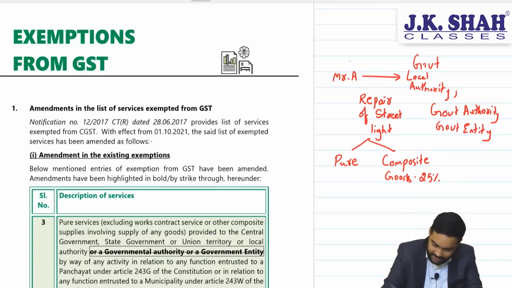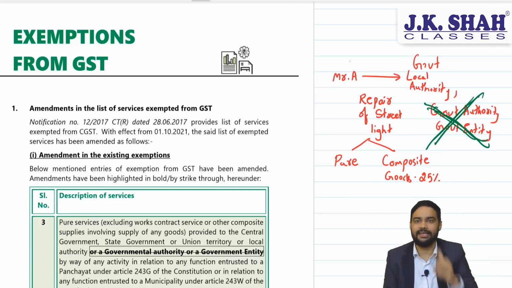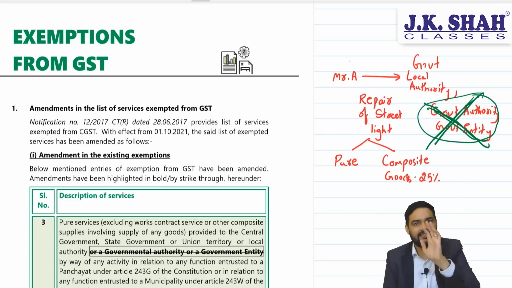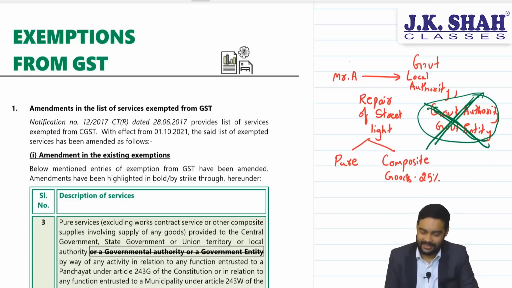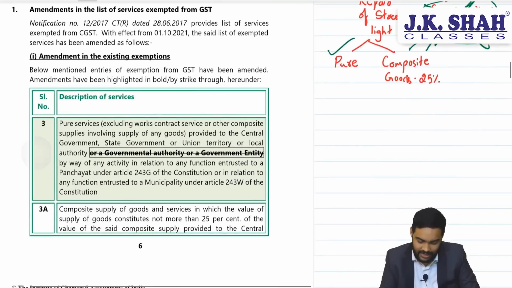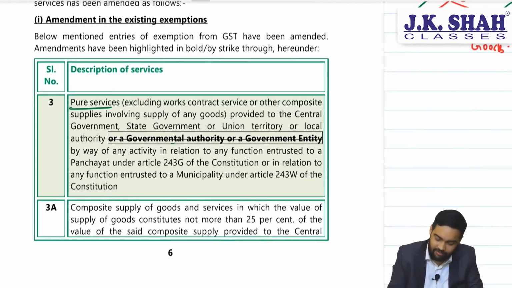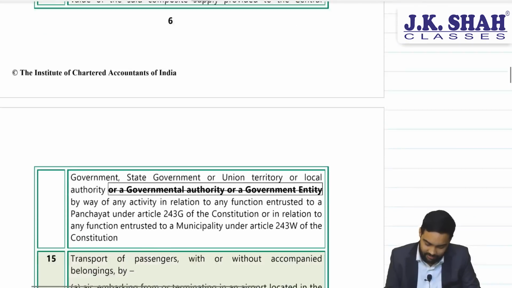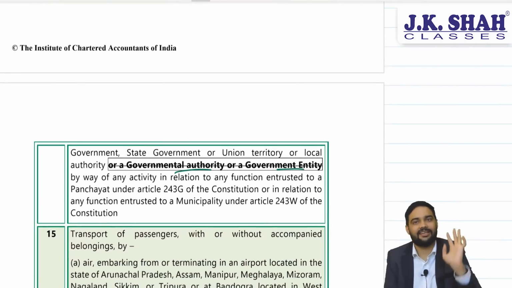You know what the government did? Government deleted these two. That means, is the exemption deleted? The exemption still remains as it is, but the exemption available to government authority and government entity is now no more available. That's the change in these two entries of pure labor contract and composite supply. Let's have a look. So we had an entry of pure services, government authority and government entity is deleted. Same for composite supply, government authority and government entity is deleted. That's the change. Fair enough.